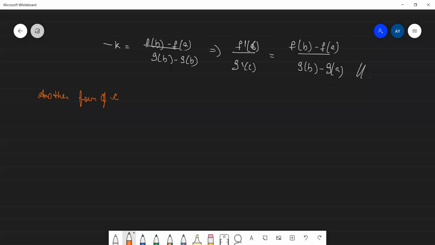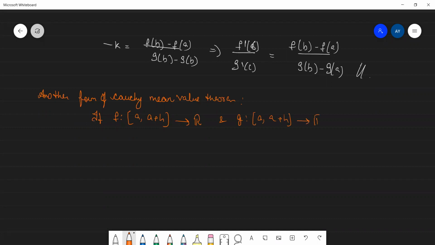In this other form, it says if f is mapping from [a, a+h] to the real numbers R, and g is mapping from [a, a+h] to R, such that the first condition is f and g are continuous on closed interval [a, b]. The second one is f and g are derivable